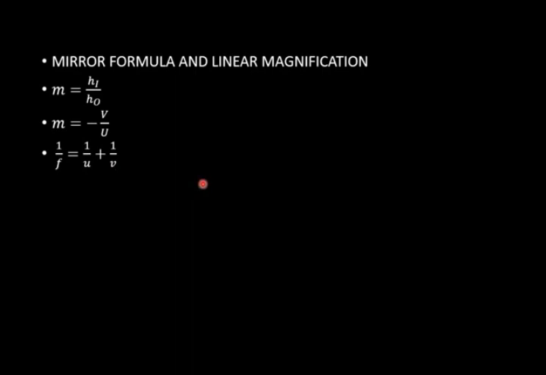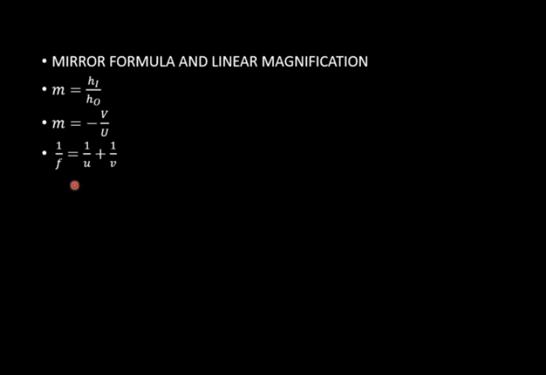Whether it is a concave or convex mirror, in both cases the distance of object u is always negative. If it is a concave mirror, in that case focal length will be negative. Two values will be given in the question. After putting them in the formula, we'll get the third one. Numericals in the main video I have already uploaded.